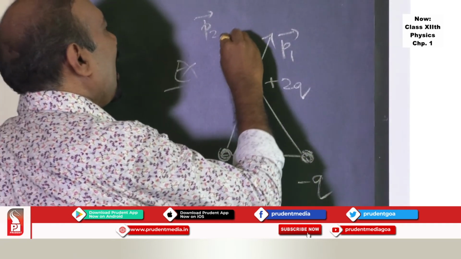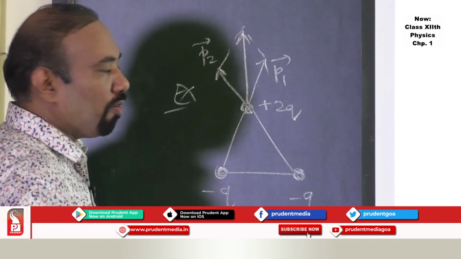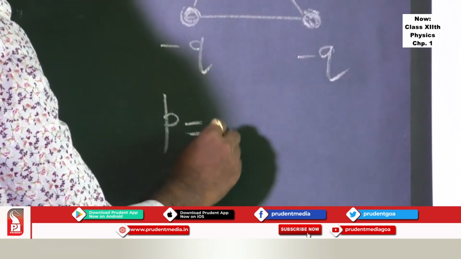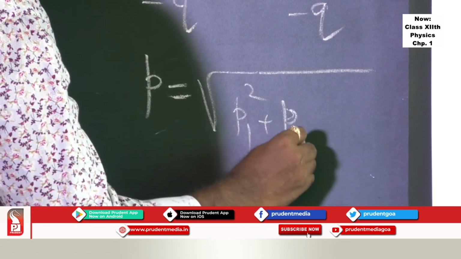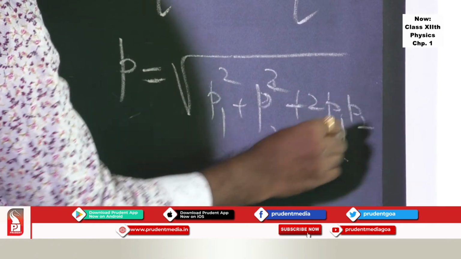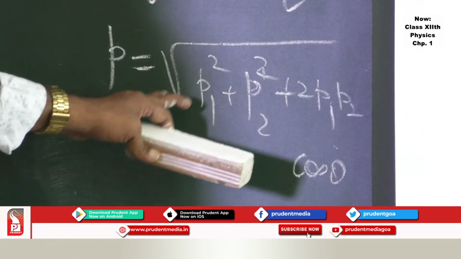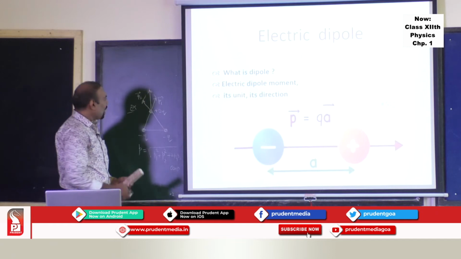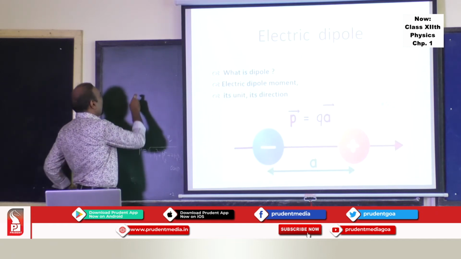One can find the net dipole moment, the total dipole moment, by using the law of parallelogram of vectors, and the net dipole moment one can write as the square root of P1 square plus P2 square plus 2 P1 P2 cos theta. So this is the formula obtained by using the law of parallelogram of vectors. In this case, there are 2 dipoles in the assembly. Likewise, I can have 4 dipoles in the assembly, where we can have more dipoles.